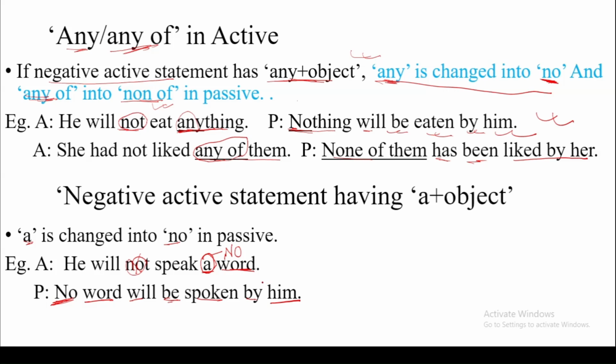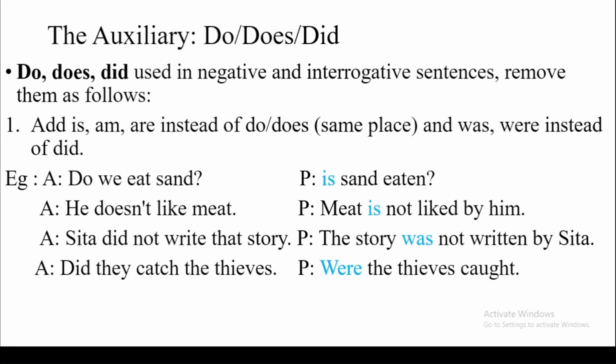I again repeat. The first thing, according to the rule, we have to change this a into no. So no word will be, then this not will be omitted or removed, because we have already used negation here. So it is removed, and the remaining part is by him. So this is the case. Moving further, if we have do, does, did.